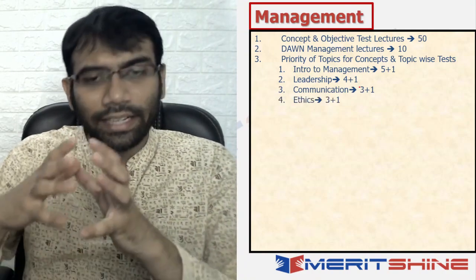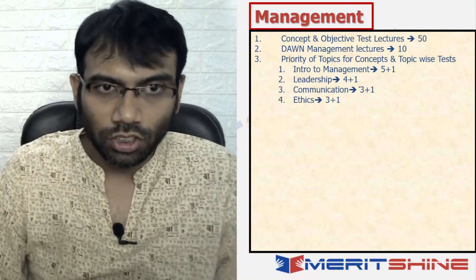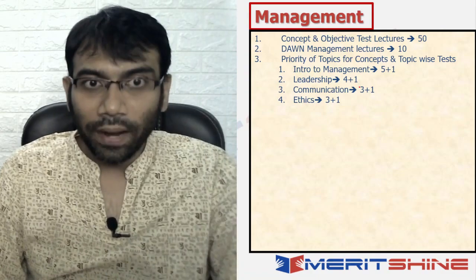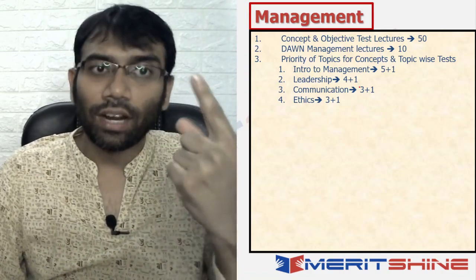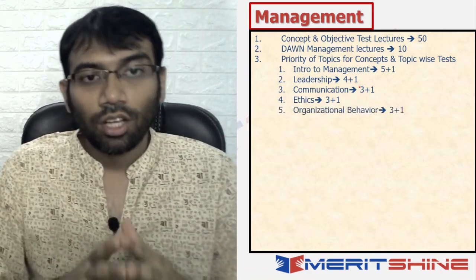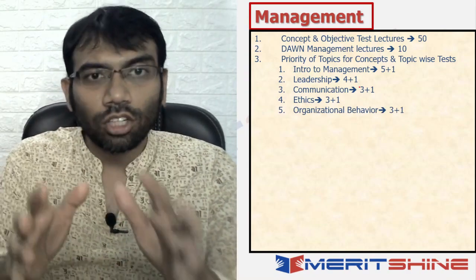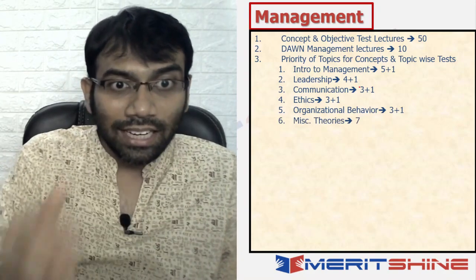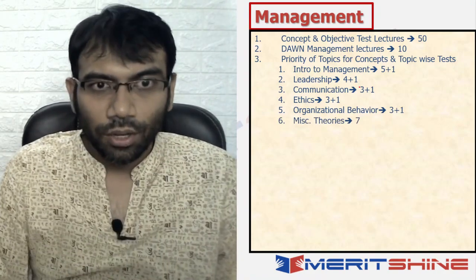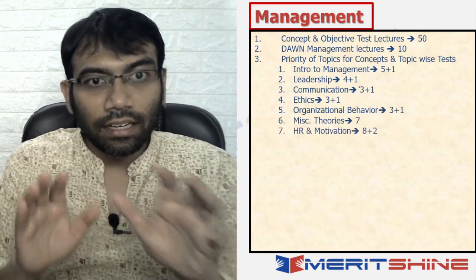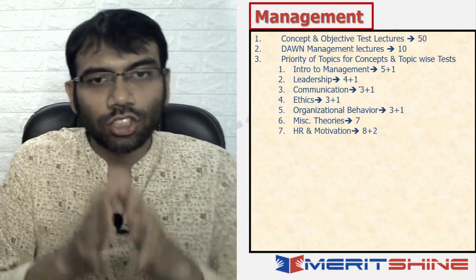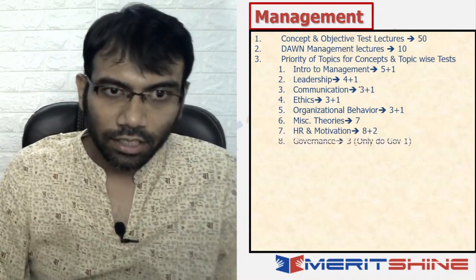I'll tell you why I am dividing the test and the concept lectures. Ethics is the next priority, 3 lectures on concept, 1 lecture on test. Organization behavior, 3 lectures on concept and 1 lecture on topic test. Then miscellaneous theories, there are 7 lectures. Okay. And HR and motivation, 8 lectures on concept and 2 lectures on test.